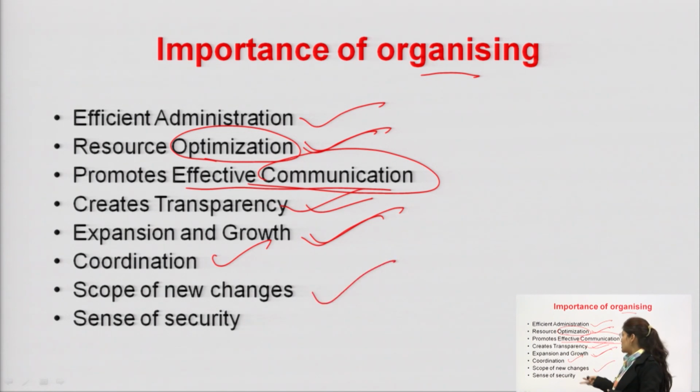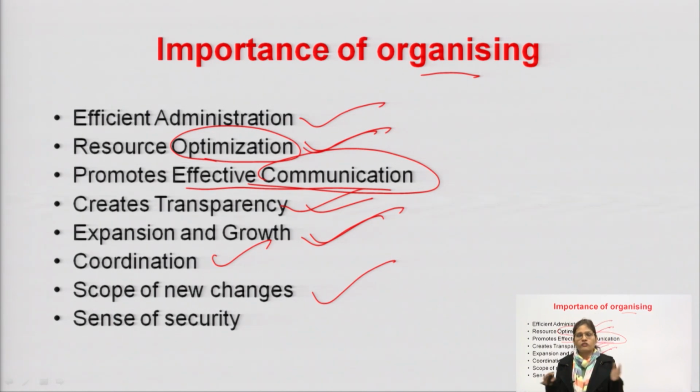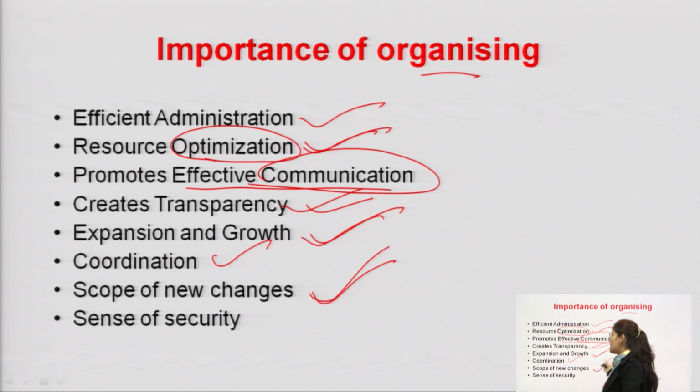Next one is scope for new changes. Same thing: if all the responsibility and the formal relationships are clear, and if there is transparency also, obviously the work will be done in a better way. And if the current work is done in a better way, then only can they think of some new changes, what kind of creativity or innovation they can create in the organization for the sake of growth and expansion. So in this way, if organizing is there, they can think of new changes in the organization for the sake of growth and expansion.